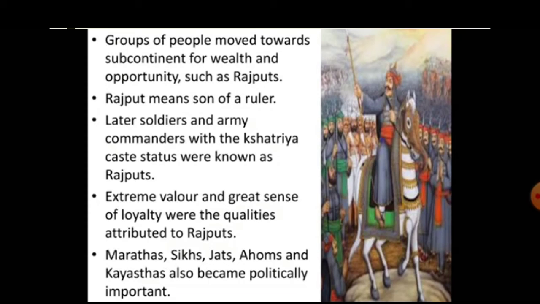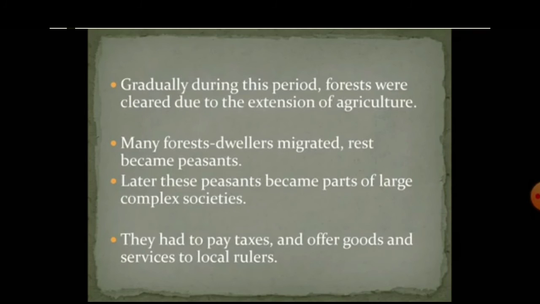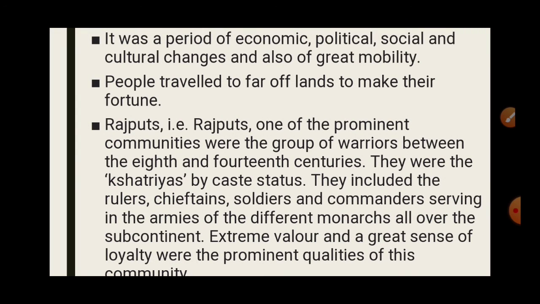Now they are explaining the community of Rajputs. Just put this in your notes so that it becomes easy for you to understand in further classes. What are they? They are a prominent community, a group of warriors in the 8th to 14th centuries. They were Kshatriyas by caste status. And what did they include?